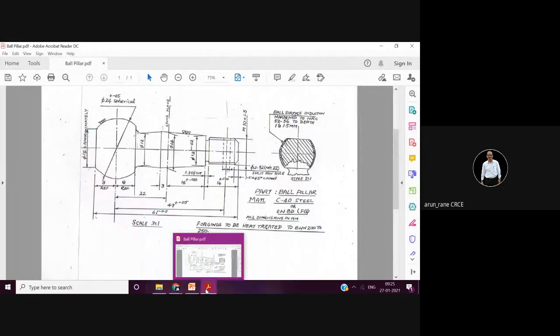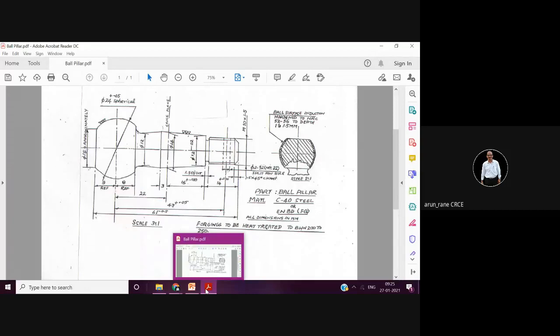There are various material standards. If you have a notebook, you can write it down also. There are various material standards like ISI standards, then German standards. German standard means wherever you read DIN, that DIN stands for the German standard.